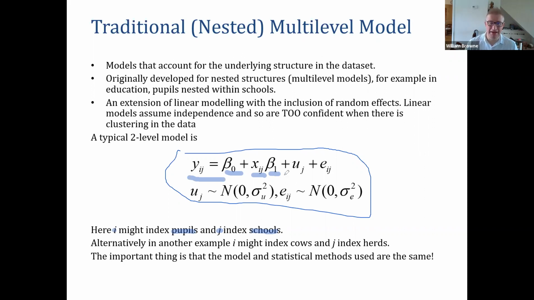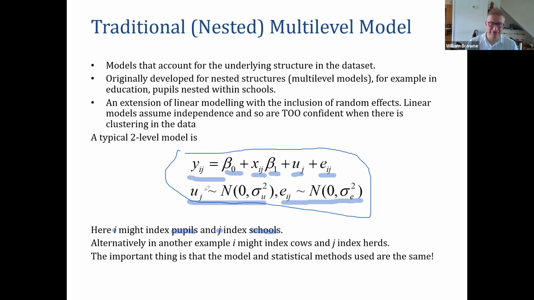And down here, this is the random part of the model. We've got a uj and an eij. So uj here is the school random effect. It only has a j subscript, and the eij is the residual, the pupil random effect, if you like. And to make this a multi-level model, we give distributional assumptions to both the u and the e. So we say that the school random effects have some variance that we're going to estimate, and the pupil random effects have some variance that we're going to estimate.